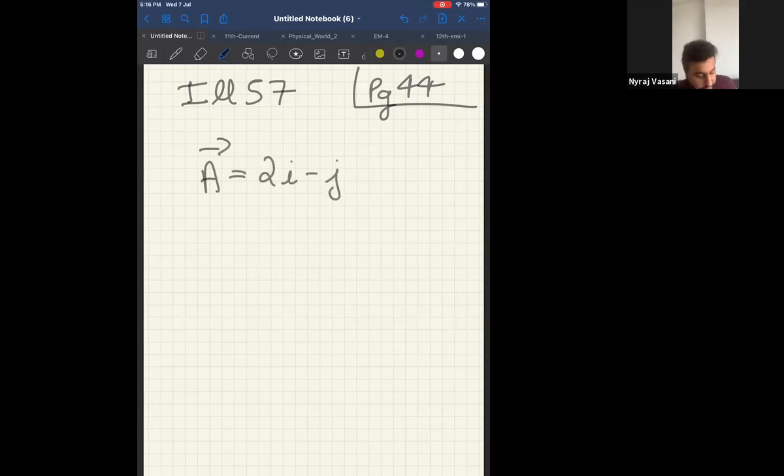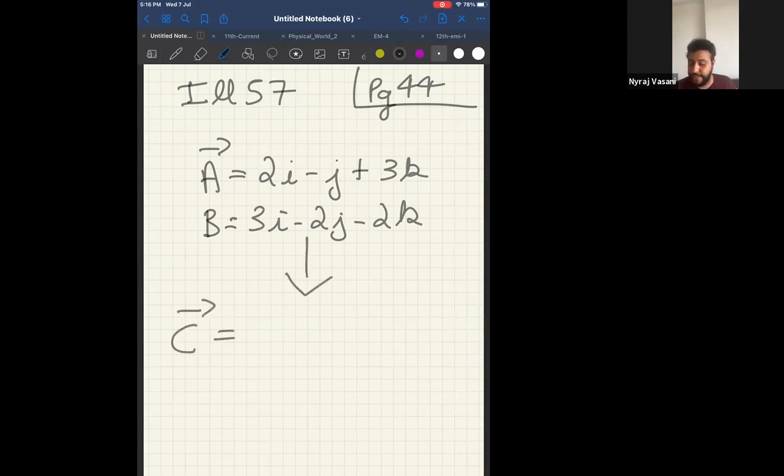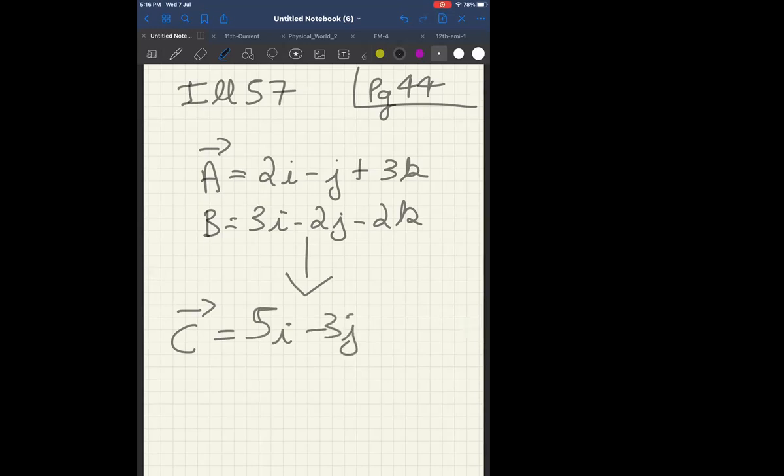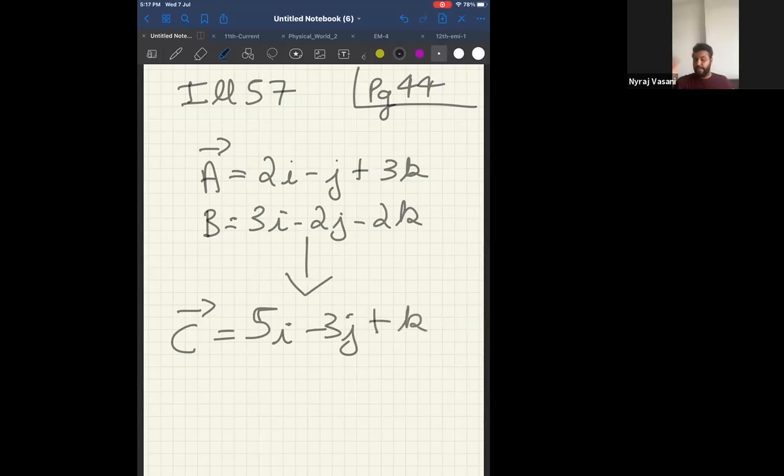2i minus j plus 3k, and b vector is 3i minus 2j minus 2k. Now I have to find the unit vector of a vector plus b vector. Now can I say I will take that vector as a separate vector c vector, which is a vector plus b vector. Now what is a vector plus b vector? Tell me. 2i plus 3i will become 5i. Minus j minus 2j will become minus 3j. And plus 3k minus 2k will be plus k.